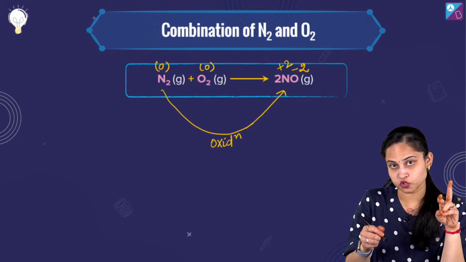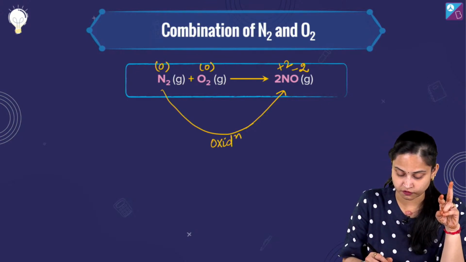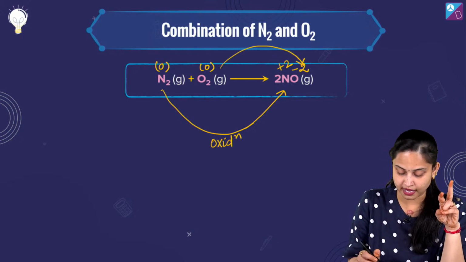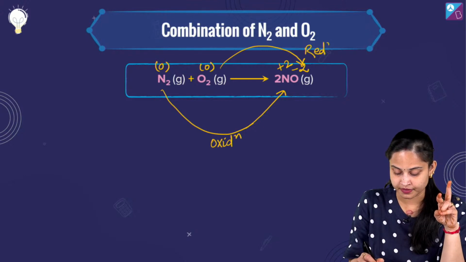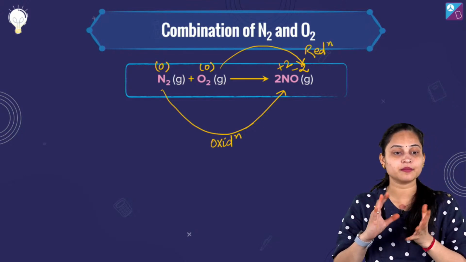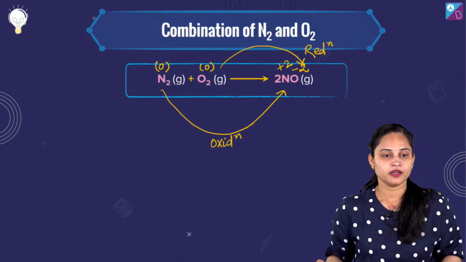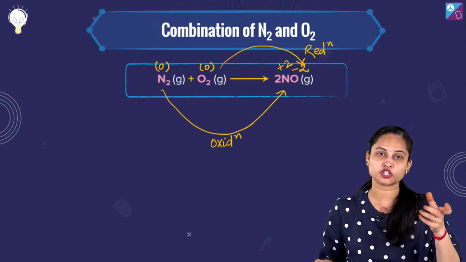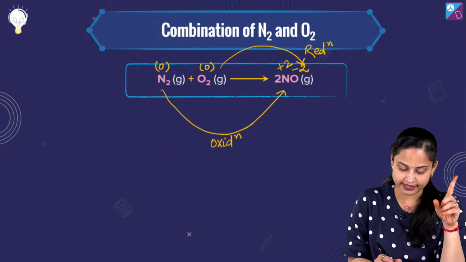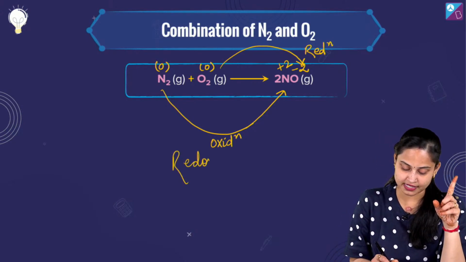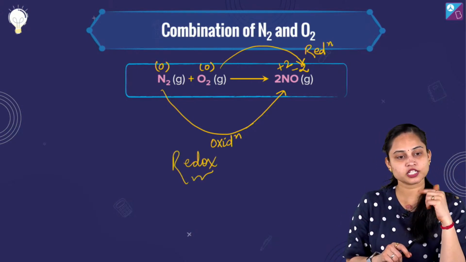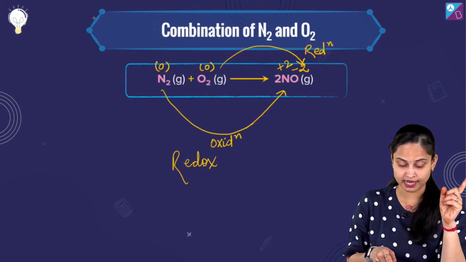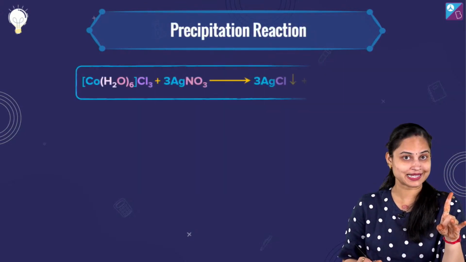And we are seeing the change in the oxidation state of oxygen from 0 to -2. That means यहाँ reduction हो रहा है. If that is the case, that means simultaneously यहाँ पर क्या हो रहा है, ऑक्सीडेशन एंड रिडक्शन दोनों ही हो रहा है. So I'll say it's the redox reaction. ठीक है, चाहे अब कोई कुछ भी कहे, ये रिडॉक्स रिएक्शन है, इसको कोई बदल नहीं सकता.